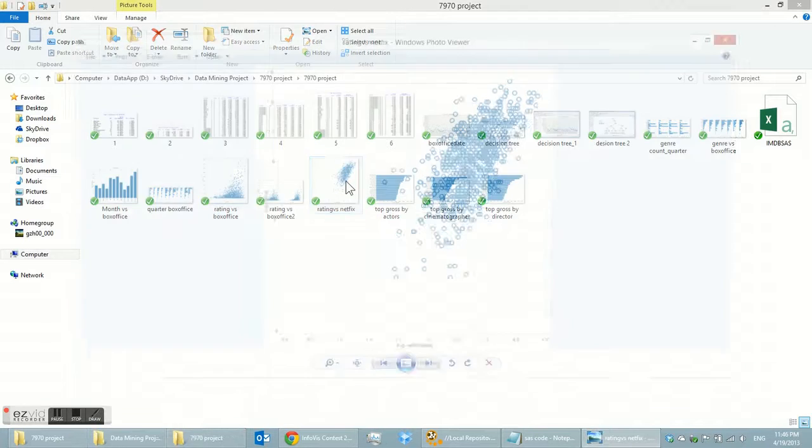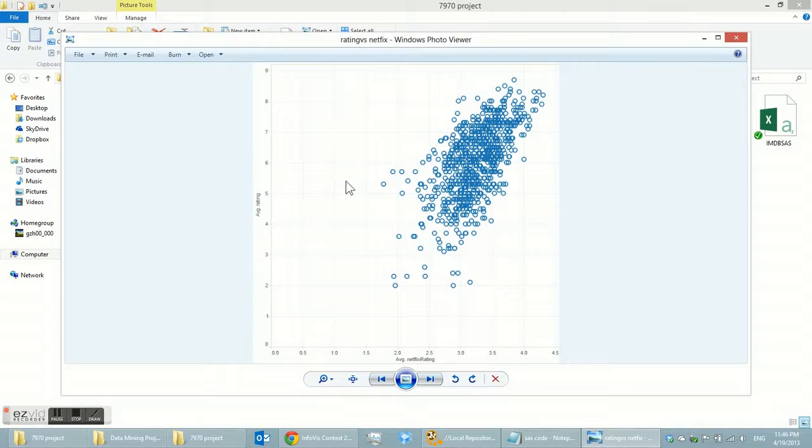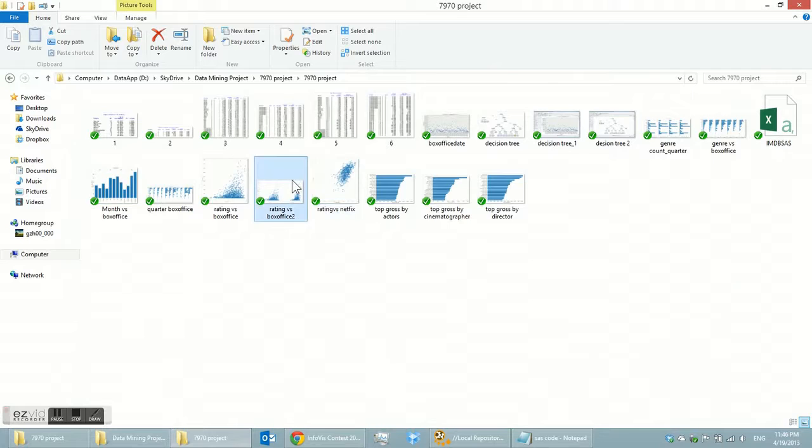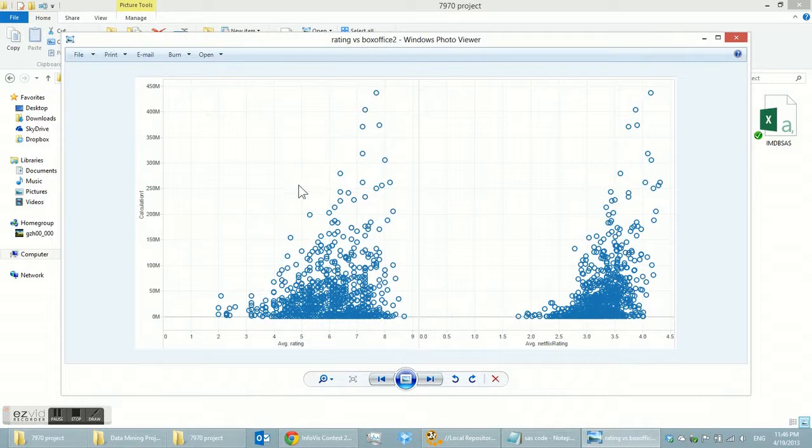So first, I want to take a look at the scatter chart, and we can see the positive relationship. Then we compare the average rating in IMDb and the Netflix rating, and these two charts look almost the same.